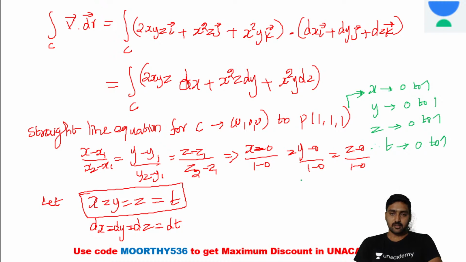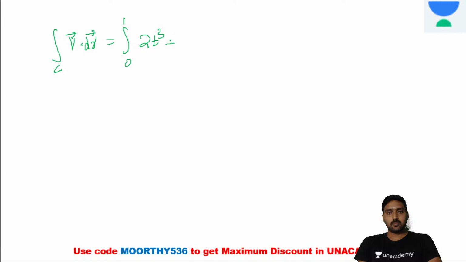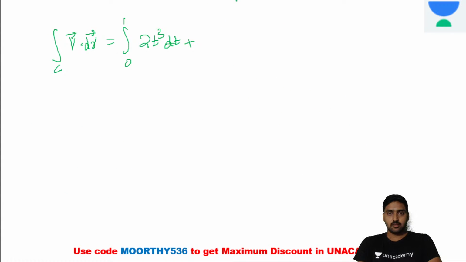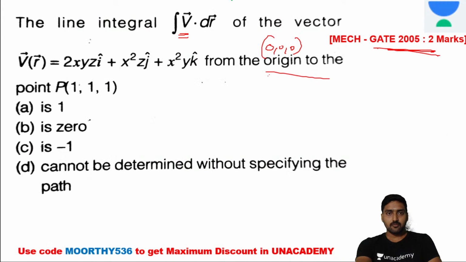Now substitute and integrate. The integral over C of V vector dot dr vector is equal to the integral from 0 to 1 of 2xyz, that is 2t cube into dt, plus x square z, it's t cube. Is it clear now?